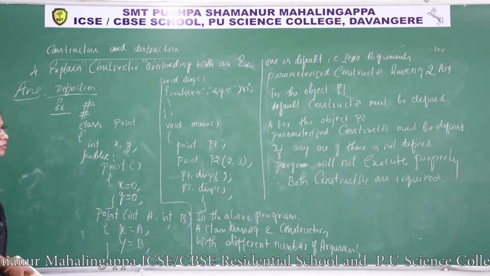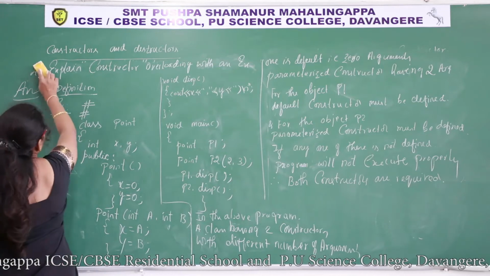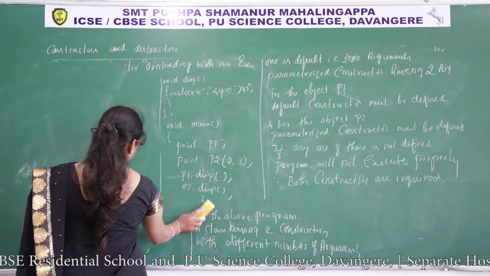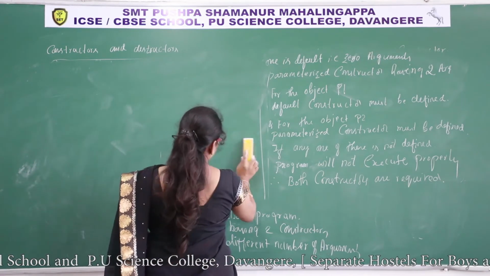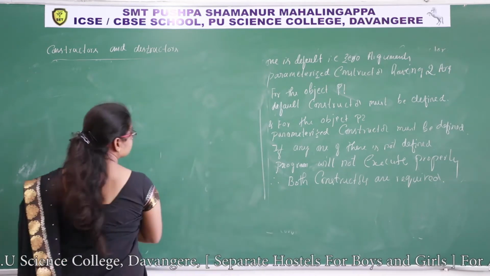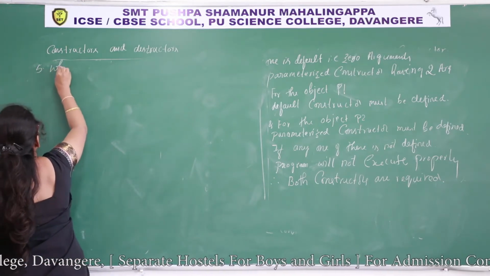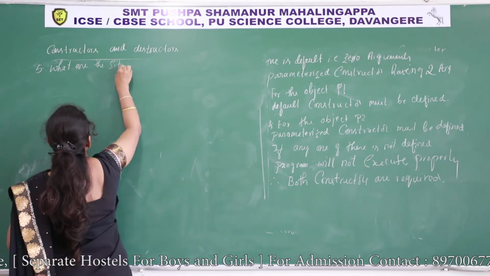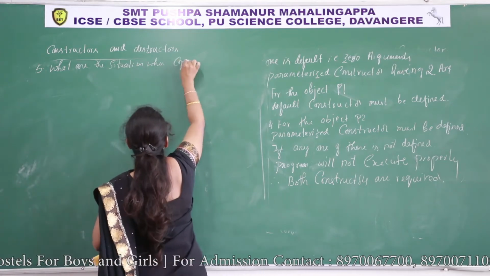What are the situations where copy constructor is invoked? Fifth one. What are the situations where copy constructor will be invoked?